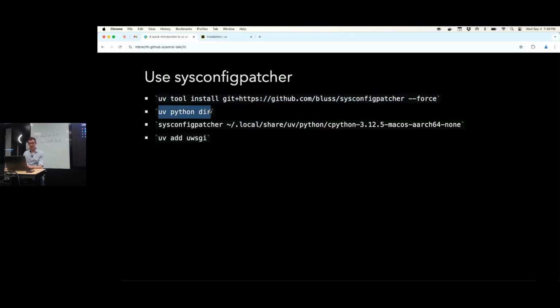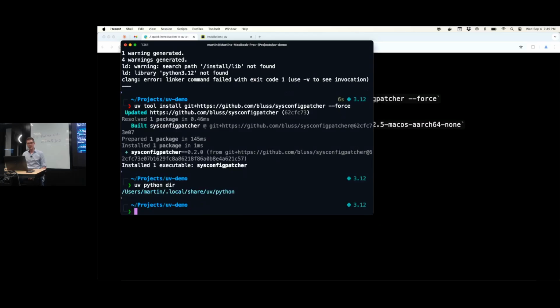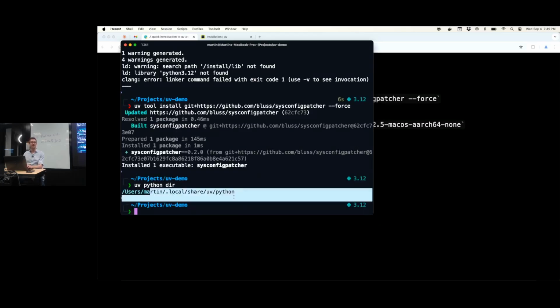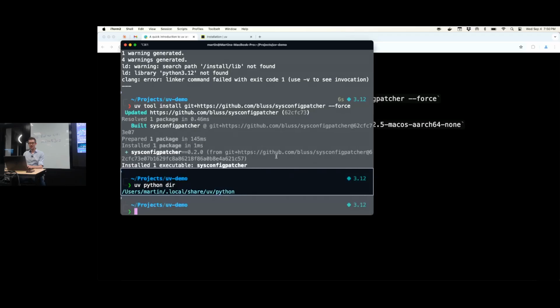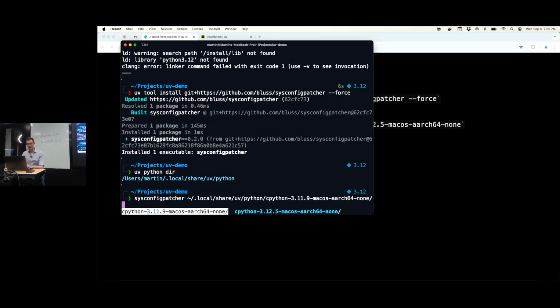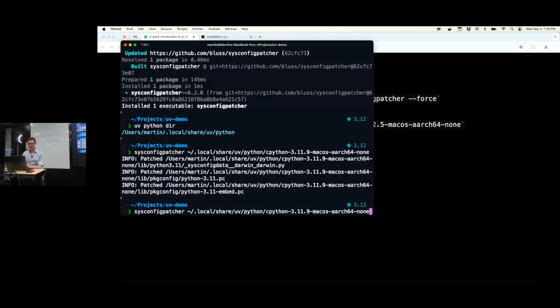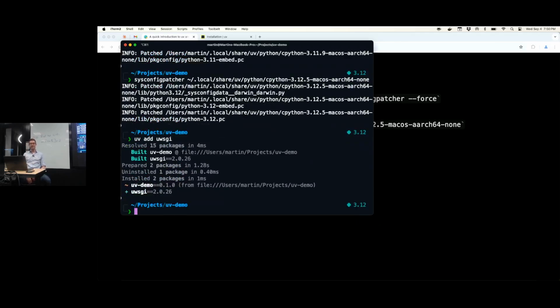Then if you want to find out, by the way, where uv puts the Python versions that it has installed, you can run uv python dir, and then you know the directory where all the Python binaries are. And so now I can use sysconfig patcher to patch the Python version that needs patching. So in my case, we have installed 3.11 and 3.12. I probably just want to patch both, right? So let's patch this one, and then patch the other one. And then let's do uv add uWSGI again. And it works, right? Okay.